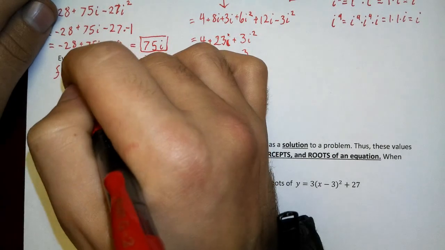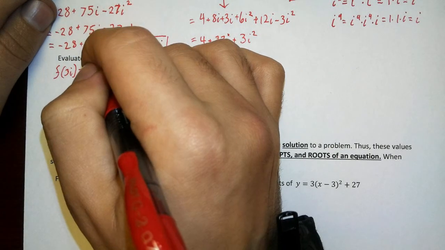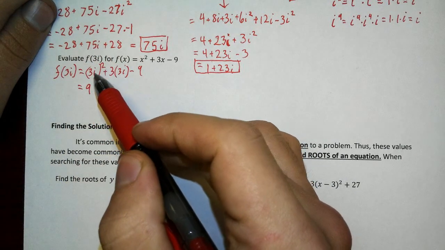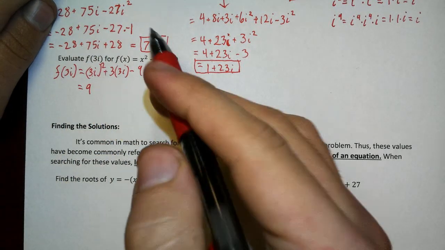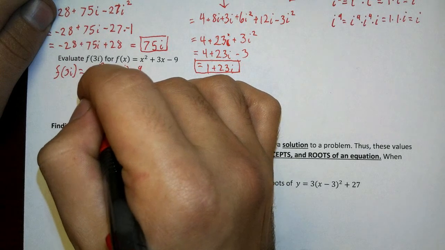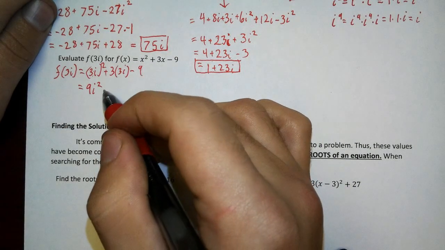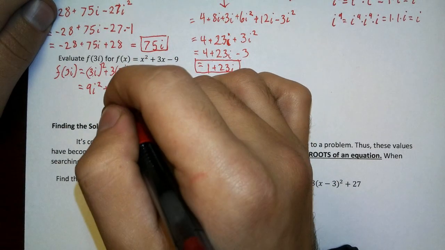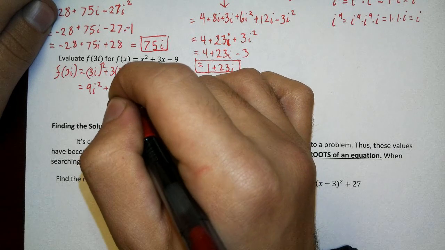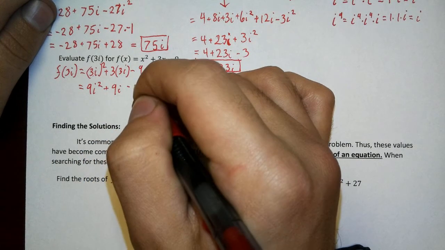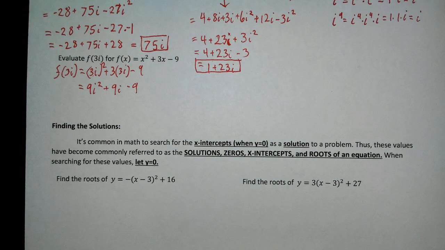Calculating that, that square is going to square our 3 and our i, so we'll have 9i squared plus 3 times 3 is 9i minus 9.